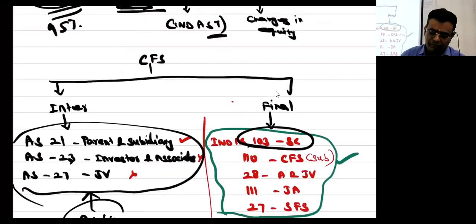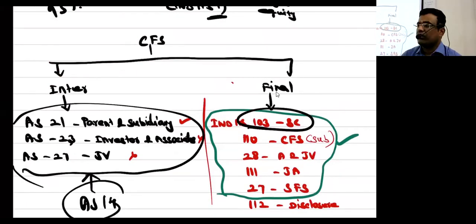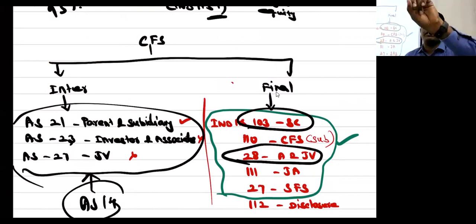Under the existing standards, we have two different standards, one for associates and one for joint venture. AS 23 talks about associates, AS 27 talks about joint venture. When it comes to IND AS, in place of two standards, we have only one standard, Ind AS 28. Associates and joint venture, both concepts are covered in one standard.